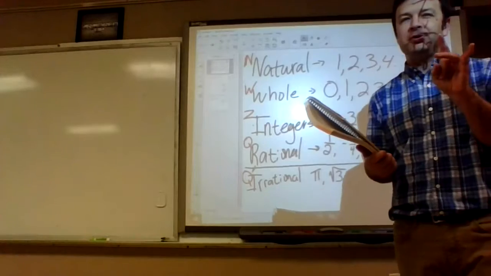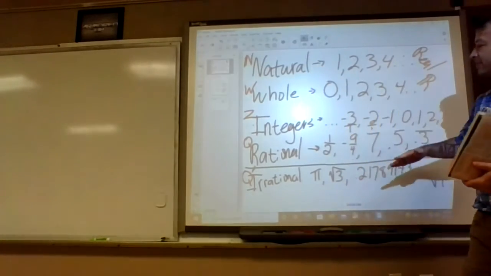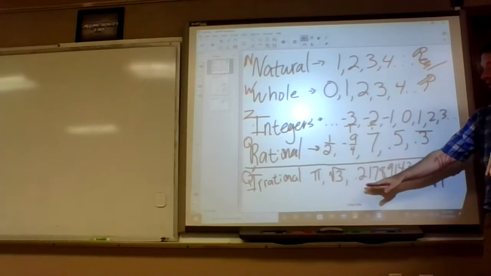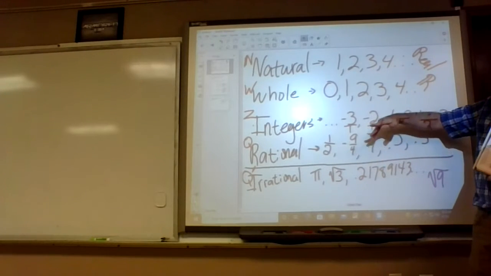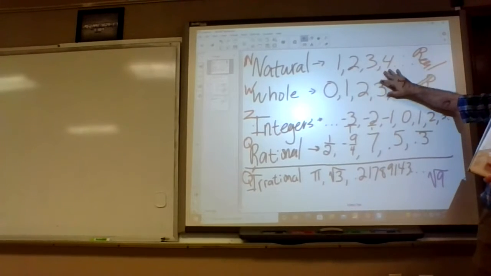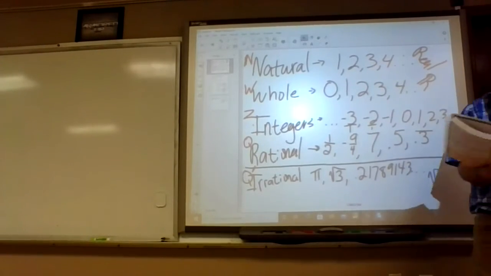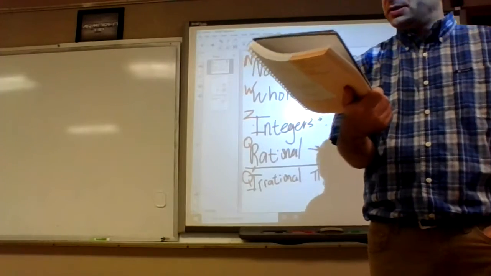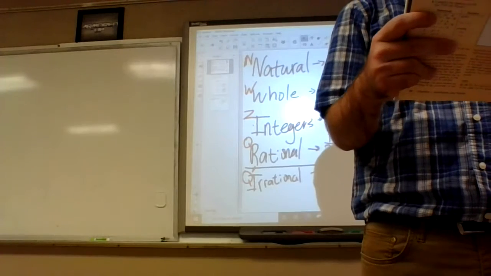On number 2, you're supposed to be as specific as you can. So fractions only fit in rationals. Pi only fits in irrationals. But like I said, if we have the number 4 or whatever, that would go all the way up here to natural numbers. Even though it fits in all these, you would go up to the natural numbers. That's the more specific set. So there should only be one answer on number 2 for each of those.